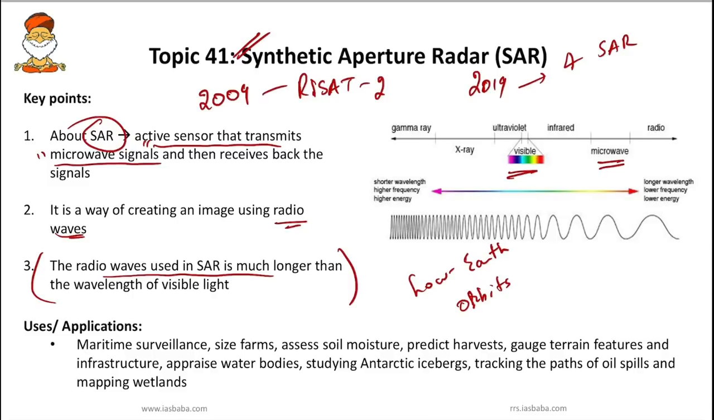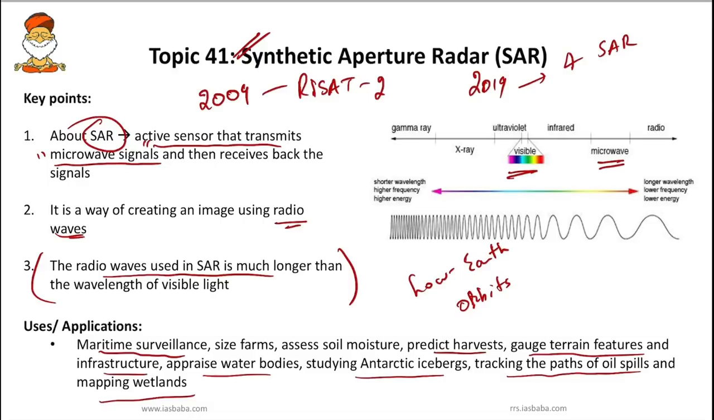So next we'll try to understand the uses or applications of SAR satellites. So these SAR satellites, they can easily map farms. And they are used in maritime surveillance, and they can easily assess soil moisture, they can predict harvest, gauge terrain features, infrastructure, appraise water bodies, they can be used in studying Antarctic icebergs, tracking the path of oil spills and mapping wetlands. So this SAR data, it can be handy, and SAR satellites, they can detect the movement of people on land and even on ships.